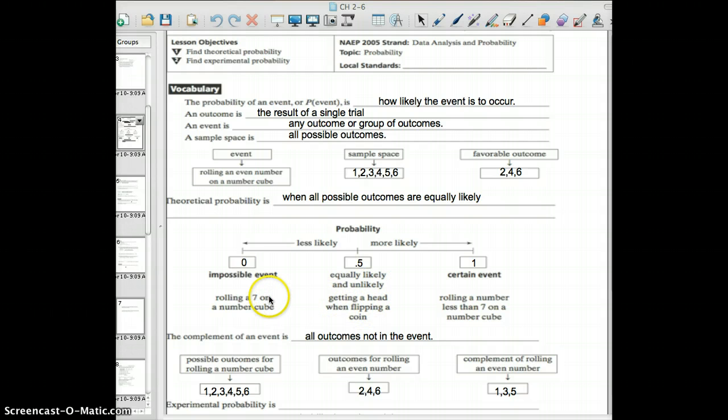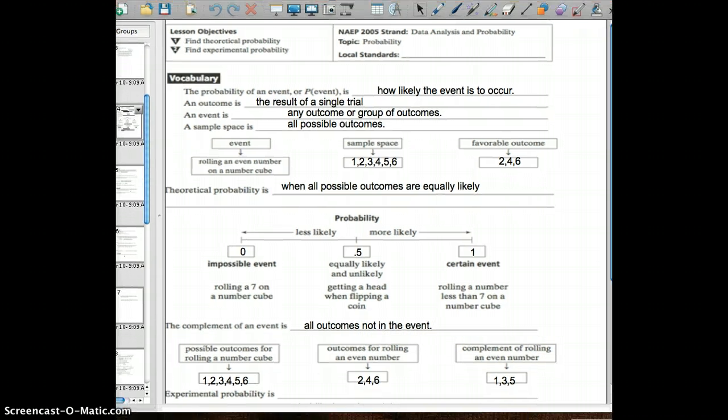So if you think about it, an impossible event would be rolling a 7 on a number cube. A more probable answer is going to be rolling a number less than 7. So any of the numbers would fit this event here. Complement is not, hey, I like your outfit, but a complement of an event is all of the outcomes not in the event.